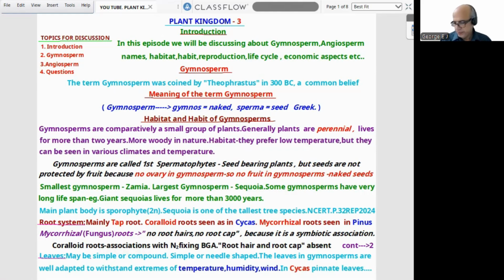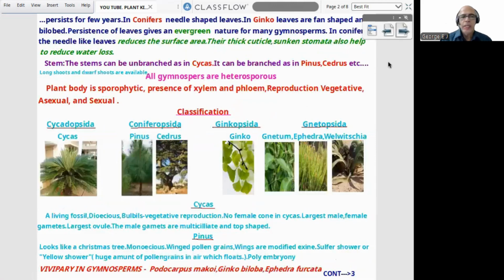Now leaves. Leaves may be simple or compound, or needle-shaped. Leaves in gymnosperms are well adapted to withstand extremes of temperature, humidity, and wind, NCERT. In Cycas, the pinnate leaves persist for many years.